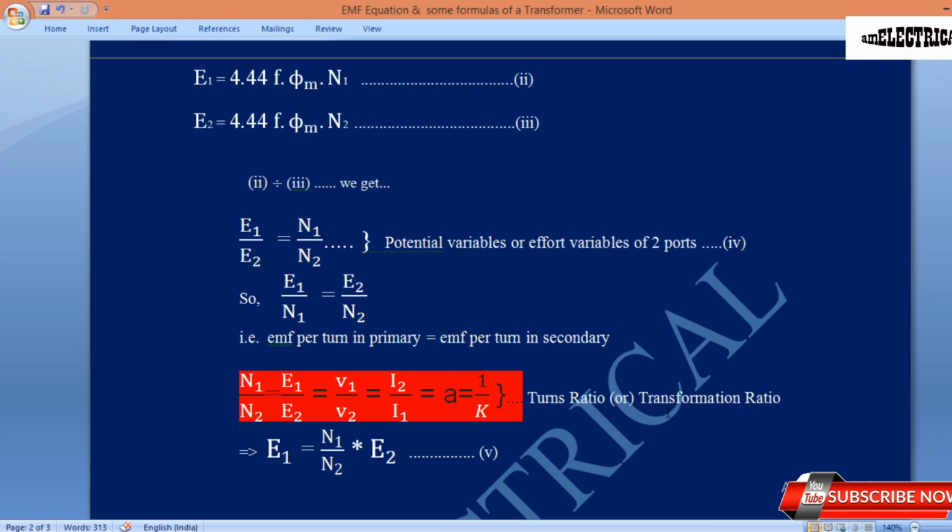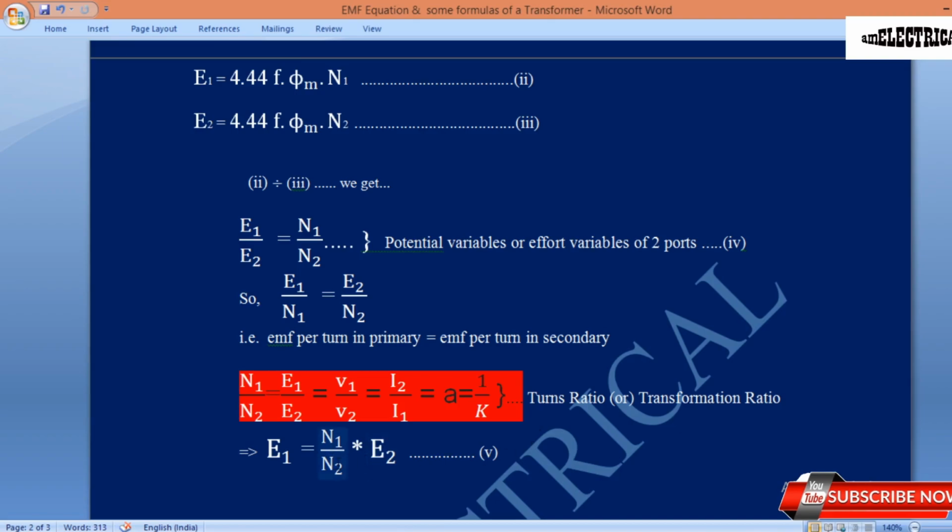They are called the turns ratio or transformation ratio. This formula is very, very important for any type of transformer problem. Some books refer to the value a, and some books refer to the value K. That's why we have used both here.